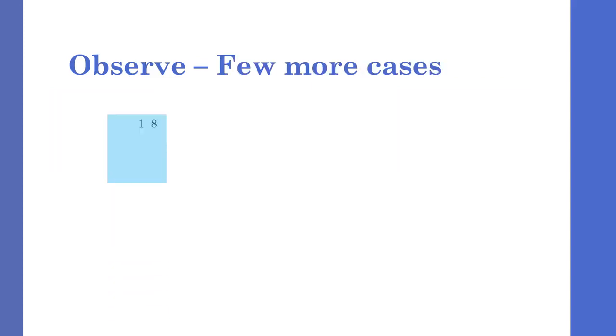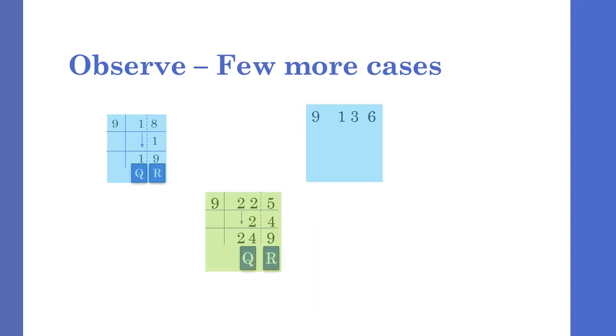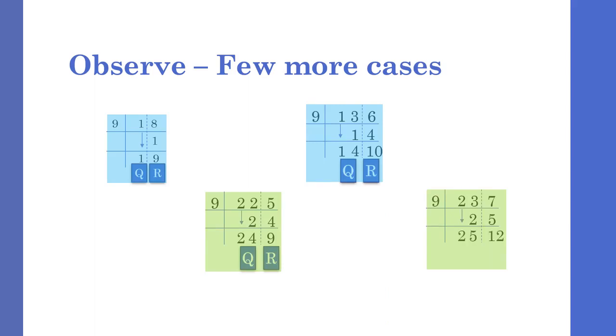Now observe few more cases. You can observe that the remainder is equal to the divisor, or in some cases the remainder is more than the divisor. But this should not be the case.